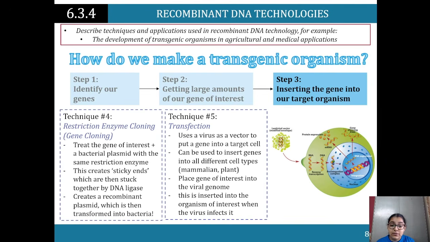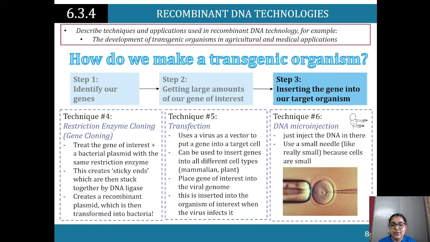Technique 5 is transfection. It uses a virus as a vector to put a gene into the target cell. It can be used to insert genes into a different cell type, so mammalian, plant. So we place the gene of interest into the viral genome. This is inserted into the organism of interest, and then when the virus affects it.